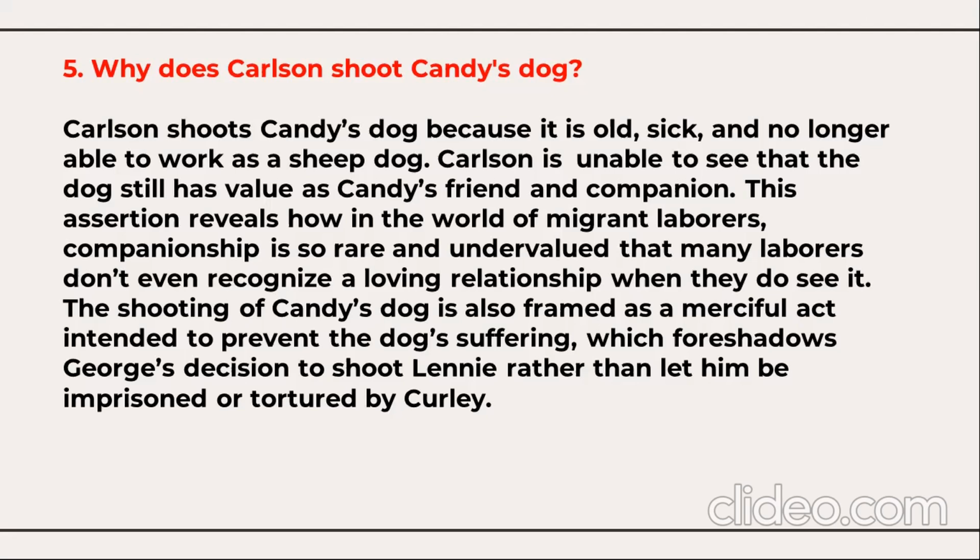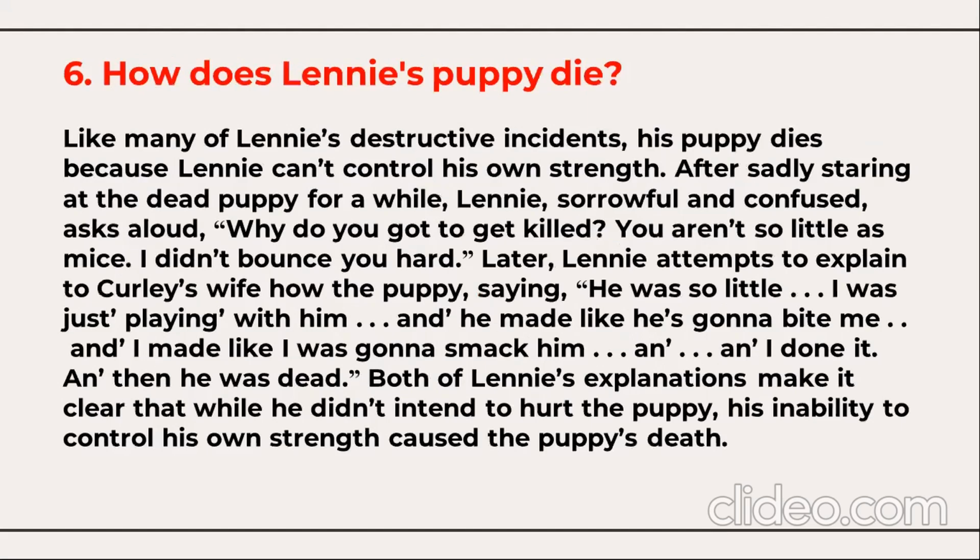The shooting of Candy's dog is also framed as a merciful act intended to prevent the dog's suffering, which foreshadows George's decision to shoot Lennie rather than let him be imprisoned or tortured by Curly. How does Lennie's puppy die? Like many of Lennie's destructive incidents, his puppy dies because Lennie cannot control his own strength.